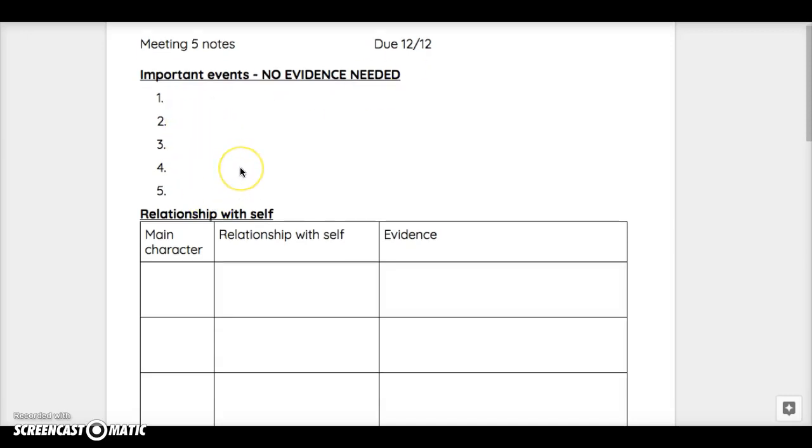First thing you're going to look at as you start your next section of reading is what are some important events that are happening. So you're going to continue to list out new events that are happening. Reminder, these are events that are affecting the characters, events that are affecting the action of the story, or causing any problems, or events that are solving problems. You do not need to have evidence for your events this week, you just need to list them. So 3 to 5 important events that are happening.